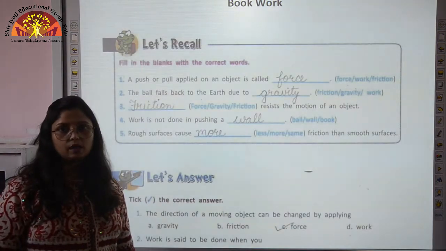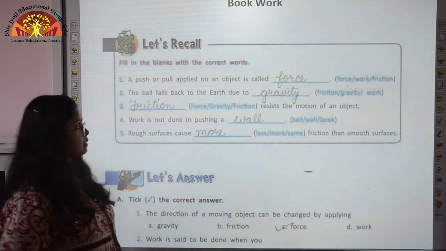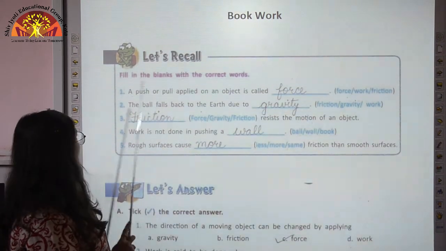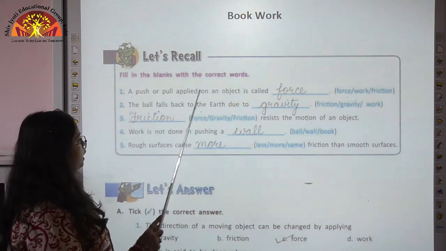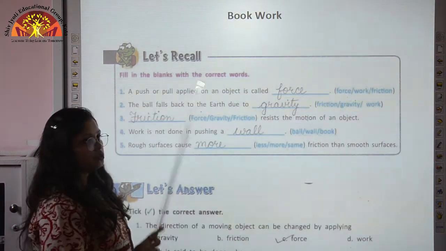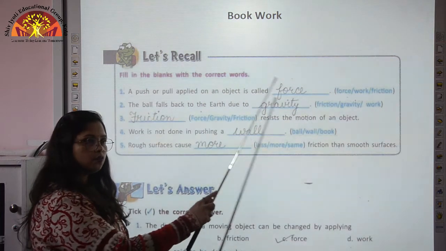So children, now let us come to the revision of book work. All of you open page number 86. Let us first start with the exercise. Fill in the blanks with the correct words. First is a push or pull applied on an object is called force, work or friction. So children, a push or pull applied on an object is called as force.